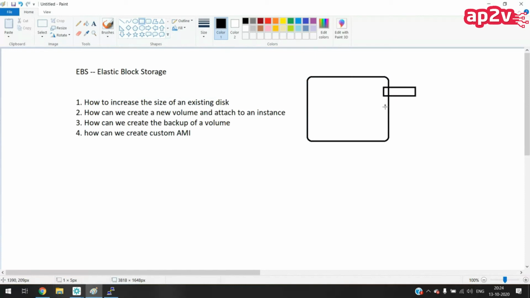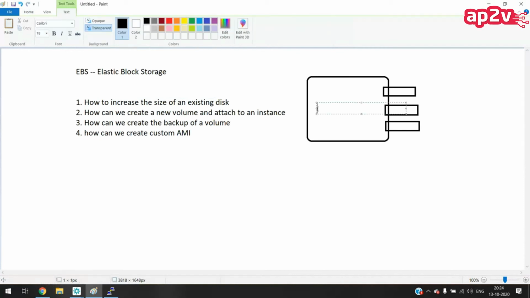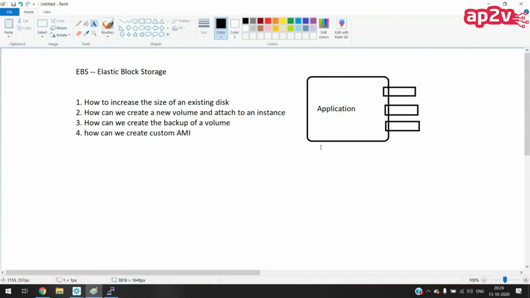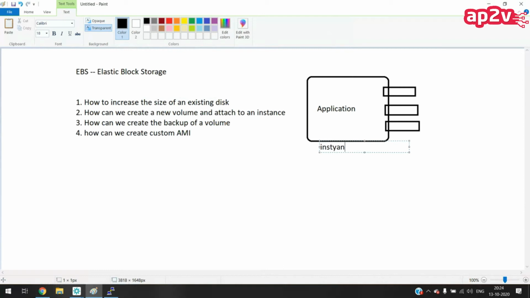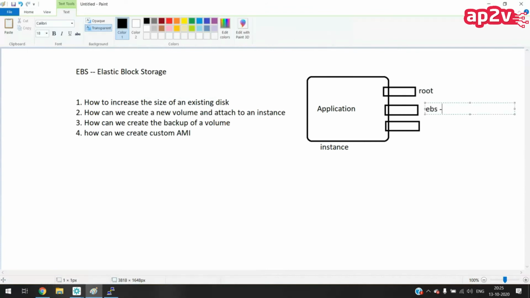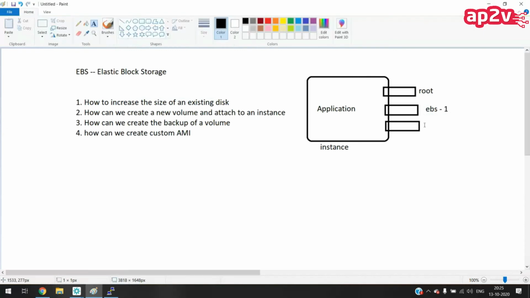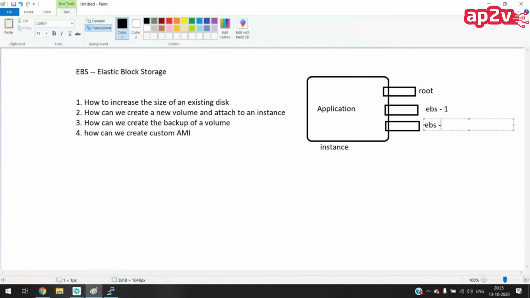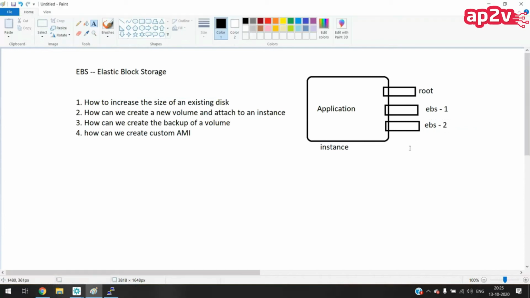One is the root disk, and I have two EBS volumes attached: this is the root disk, this is EBS1, and EBS2. Inside this instance, my application is also running.